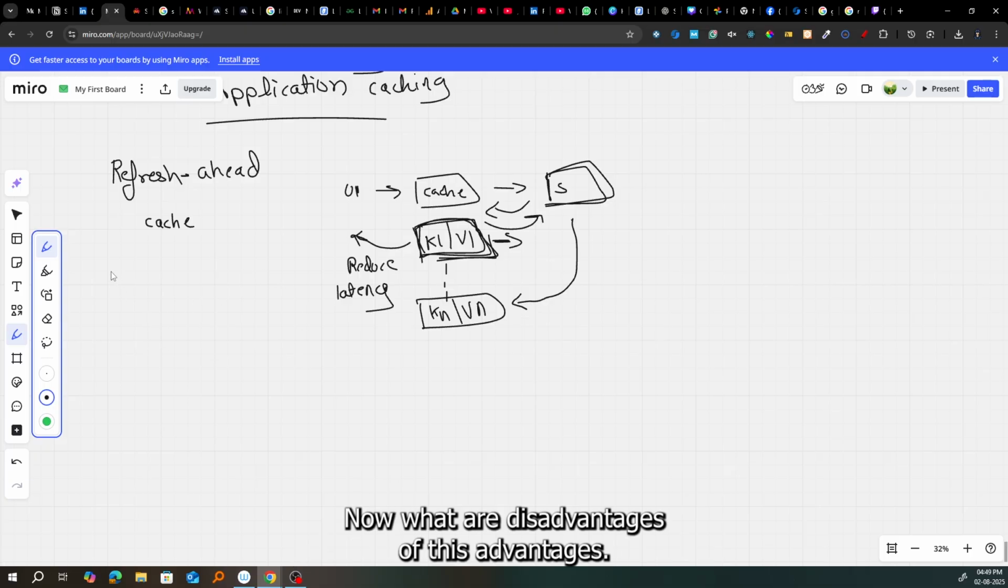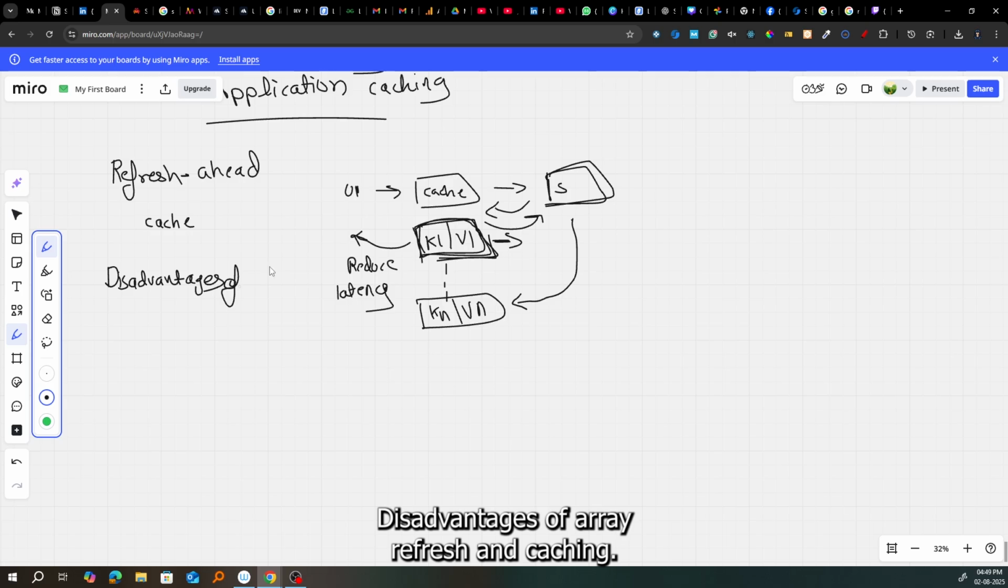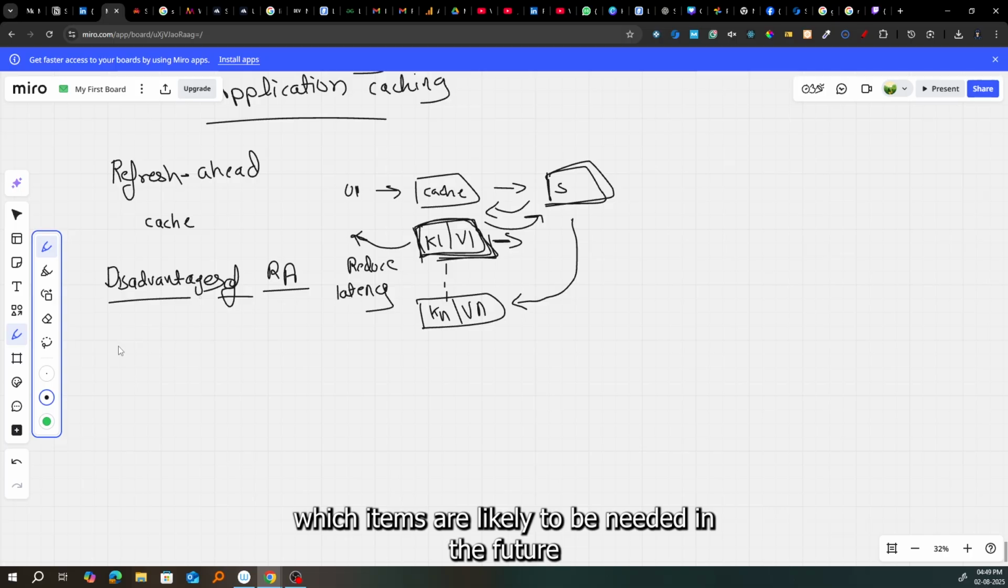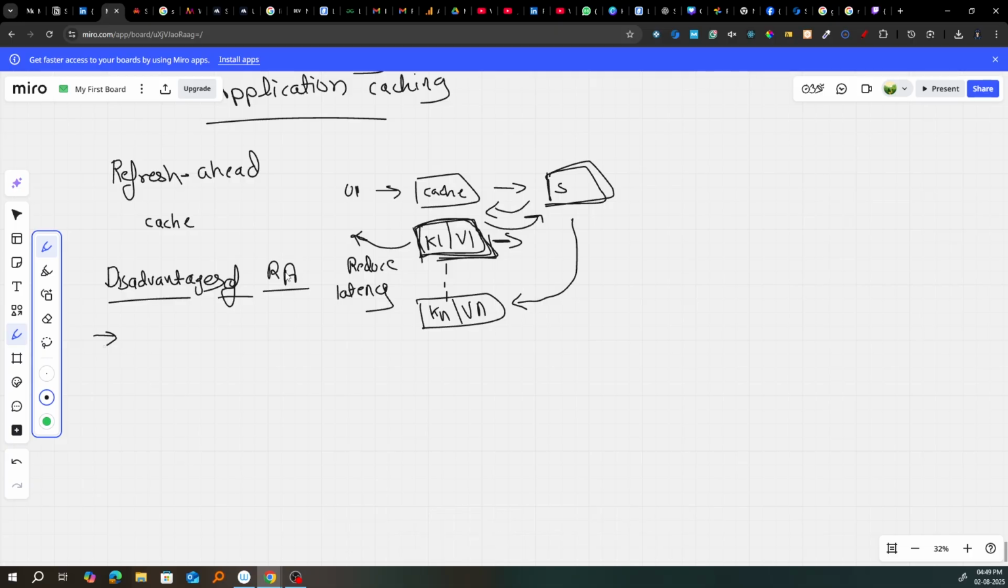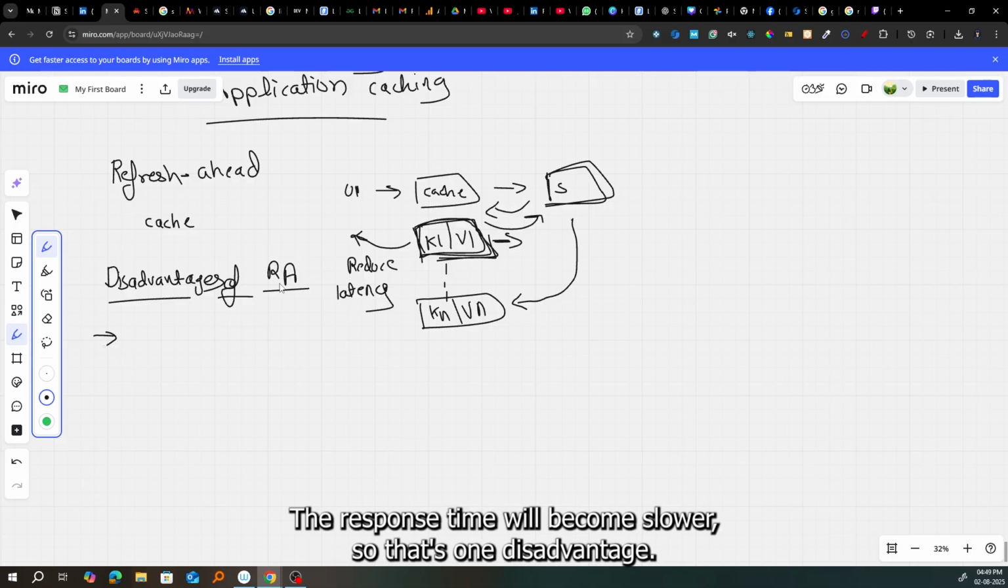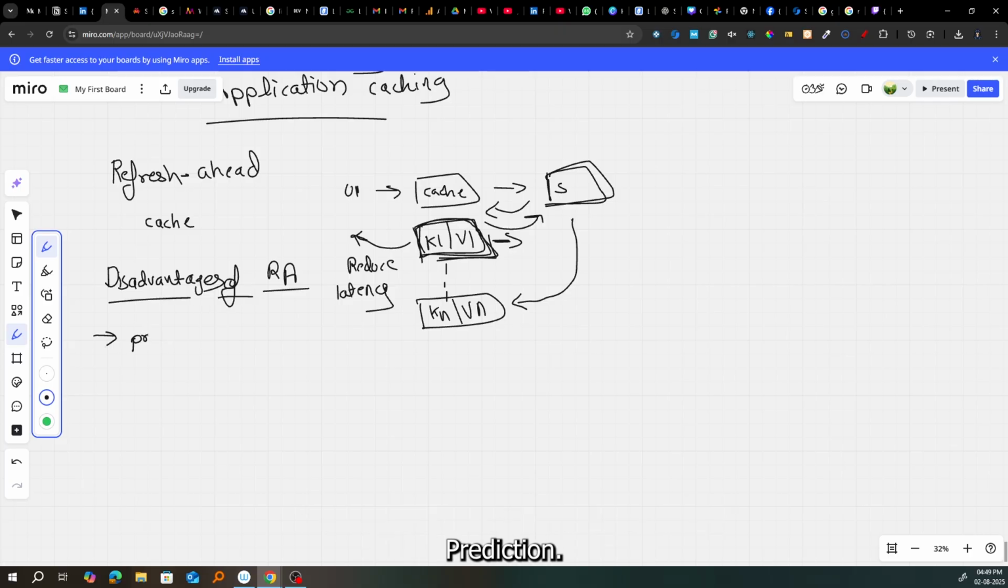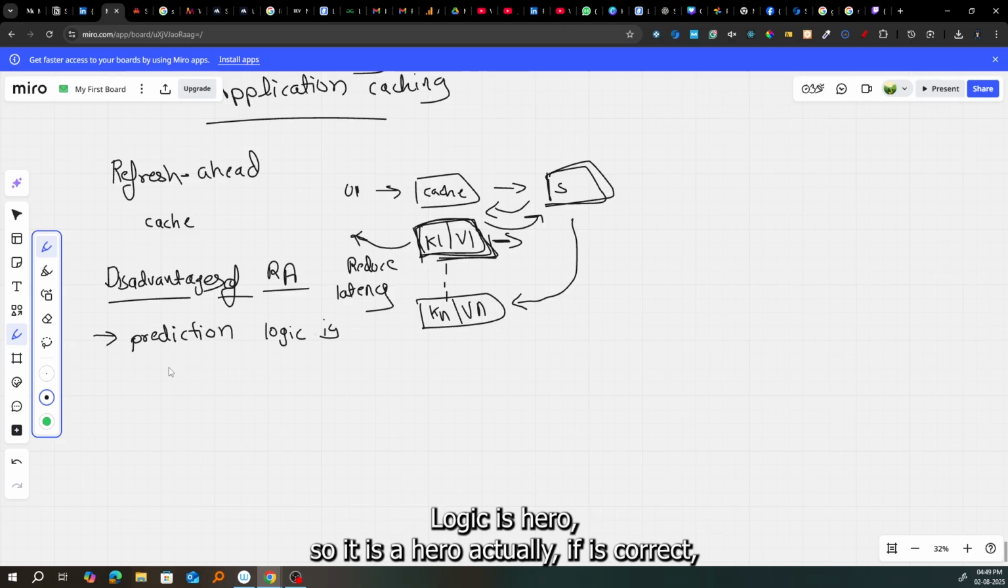And now what are the disadvantages of RA, refresh ahead cache? Not accurately predicting which items are likely to be needed in the future can result in reduced performance without refresh ahead. So of course, if we cannot predict what items the user will need in future, there will be latency in performance, and the response time will become slower. So that's one disadvantage. Prediction logic is the hero.